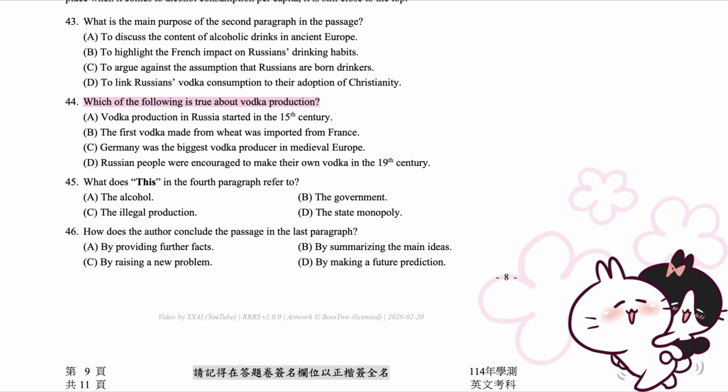44. Which of the following is true about vodka production? A. Vodka production in Russia started in the 15th century. B. The first vodka made from wheat was imported from France. C. Germany was the biggest vodka producer in medieval Europe. D. Russian people were encouraged to make their own vodka in the 19th century.